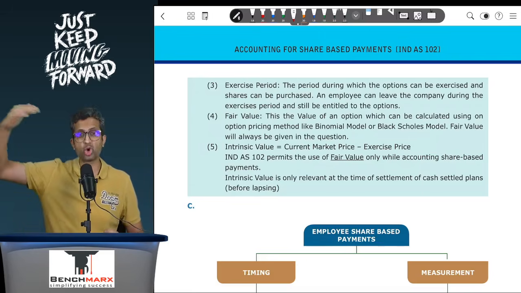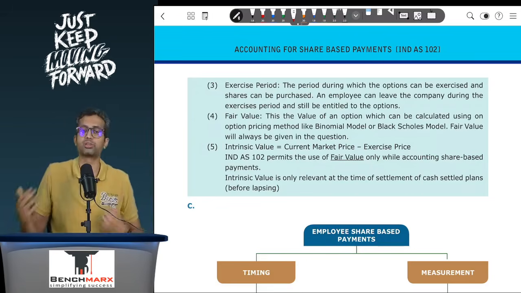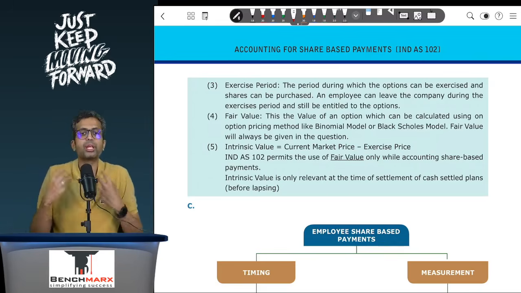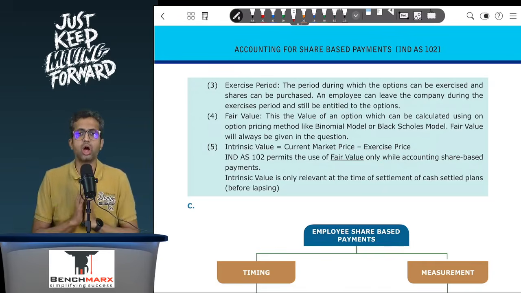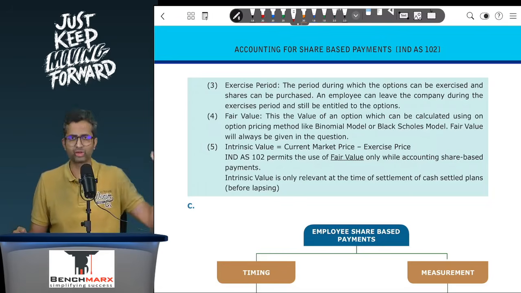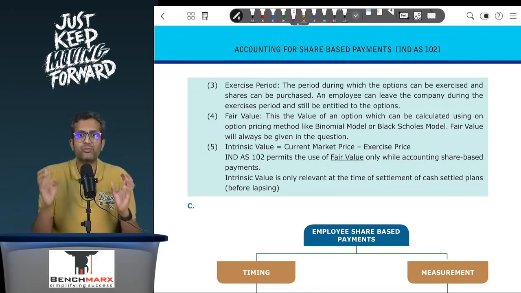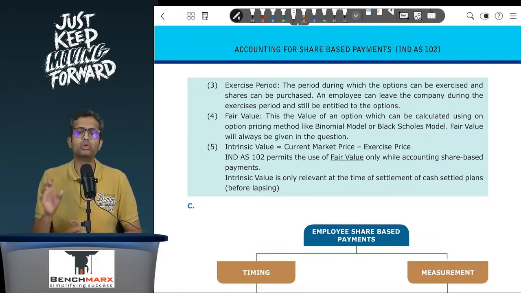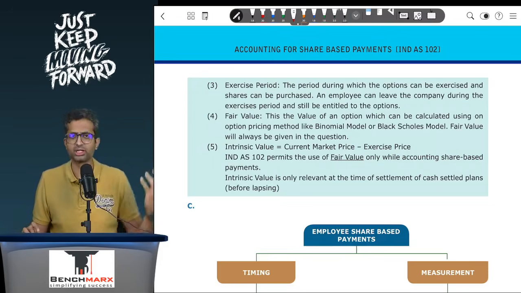So if this is a company which is growing, the value on 31st March 27 in all likelihood will be much higher. If the company is on a declining trajectory, the value on 31st March 27 might possibly be lower. So the appropriate measurement of the benefits is when the employees can possibly exercise it, and as a result, you will try to find, using various valuation techniques like you will do in your AFM, the binomial model, Black-Scholes model, etc., based on the expected share prices that can possibly happen, the fair value of the option. Fair value will typically and almost always be given to you in the question, but for your conceptual understanding, this fair value would be calculated using option valuation techniques like you do for binomial, Black-Scholes, etc., in your AFM valuation.